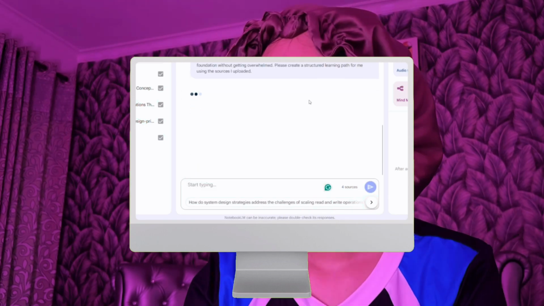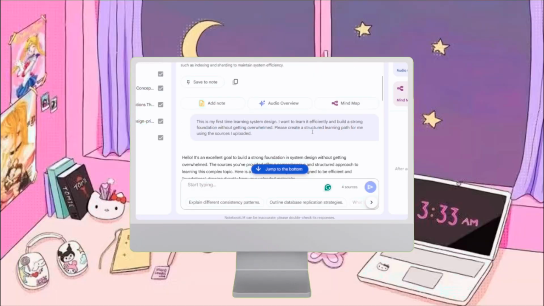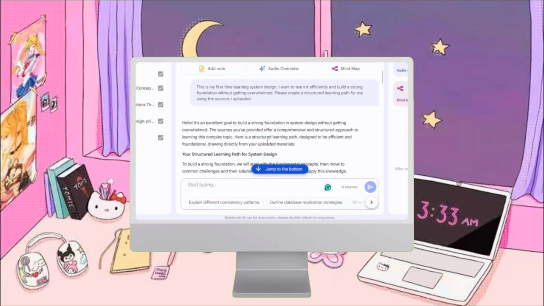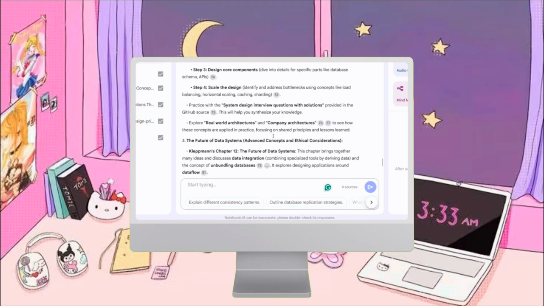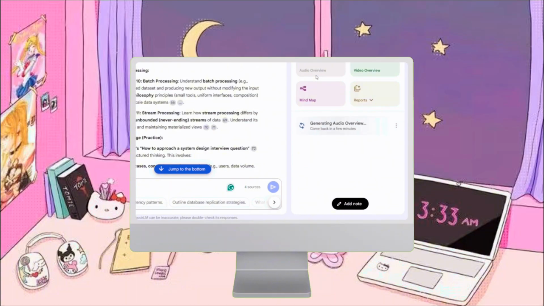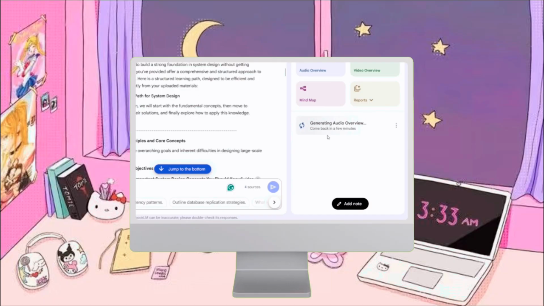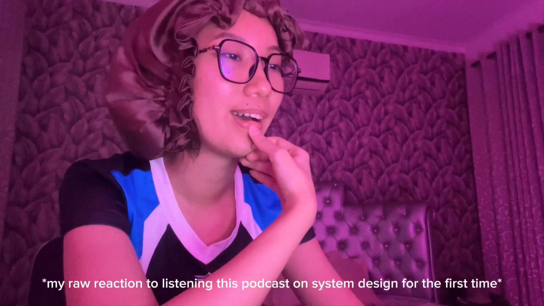System design. What I did was gather a bunch of reputable sources on system design, toss them into NotebookLM, and now the tool can condense all of that into easy to digest summaries or even quizzes. You can literally ask it any doubt and it answers based only on the sources you provided. And the feature I'm most excited for is their audio overview. Basically, it turns your study notes into a podcast. Like, I can just put my headphones on and learn on the go. How fun is that?